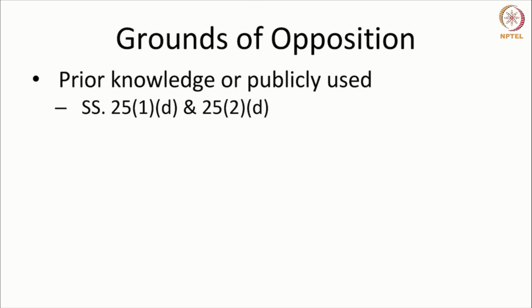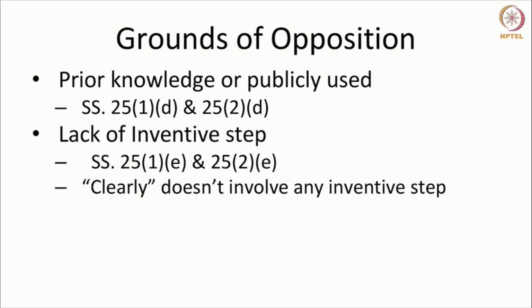Prior knowledge or public use is another ground. This is again a ground which comes under lack of novelty. So, if there is prior knowledge or public use of an invention, then that could be a ground for challenging an application. A patent application can be challenged on the ground that there was prior knowledge or the invention was used publicly. Lack of inventive step is one of the strongest grounds on which any patent can be opposed. So this again can be used either before grant or after grant, and the provisions are different.